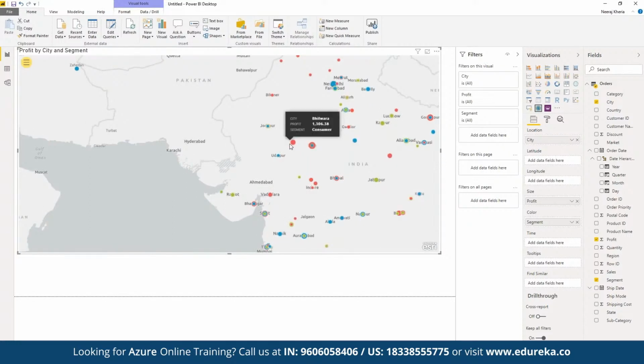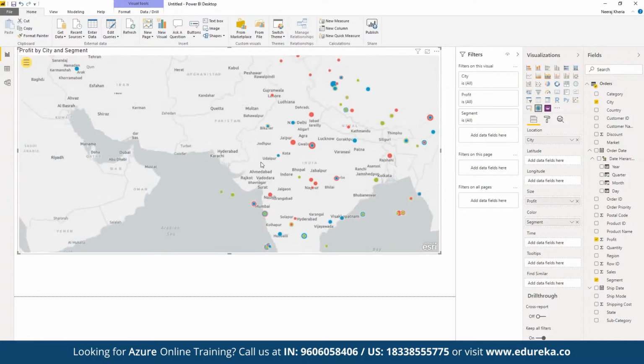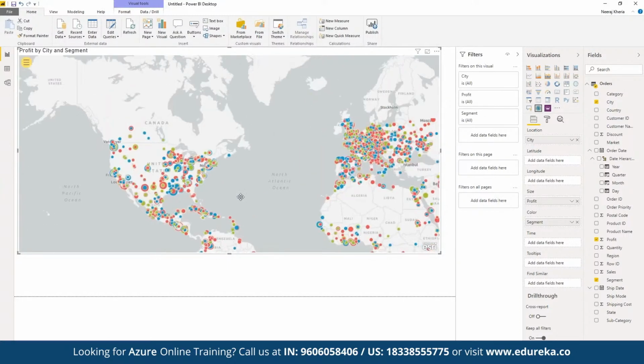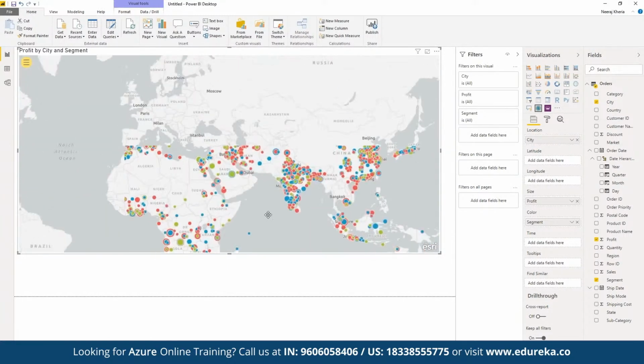So we can see different reports here, right? Red has been given to consumer, green to the home office, and blue to the corporate as a part of the color segment. So we can simply visualize how the entire distribution has been in different cities all around the globe as a part of the color segment.